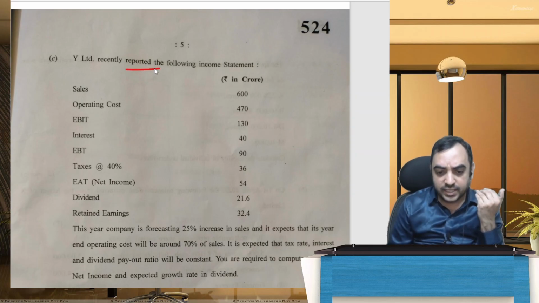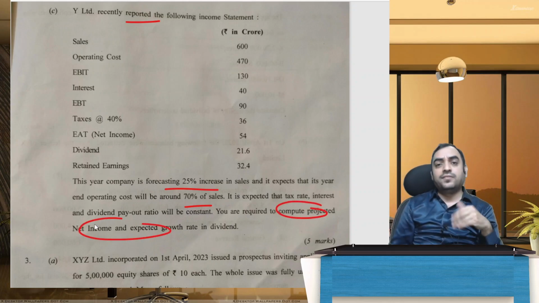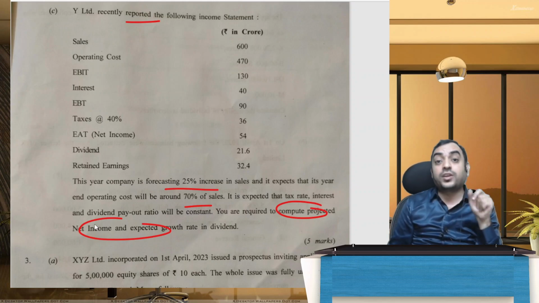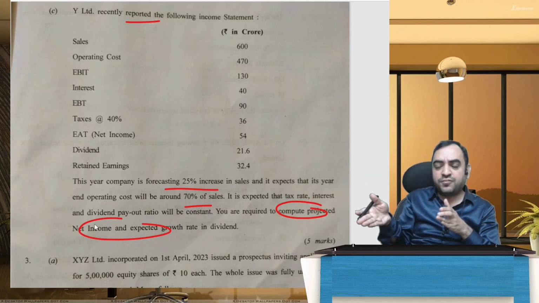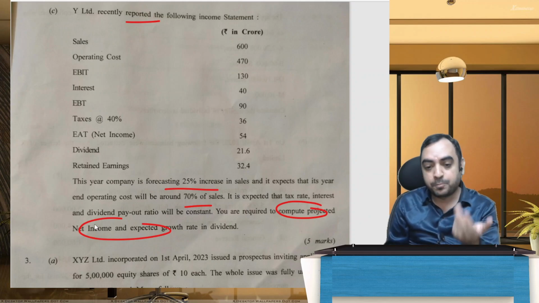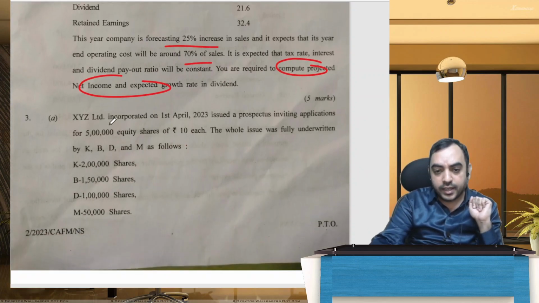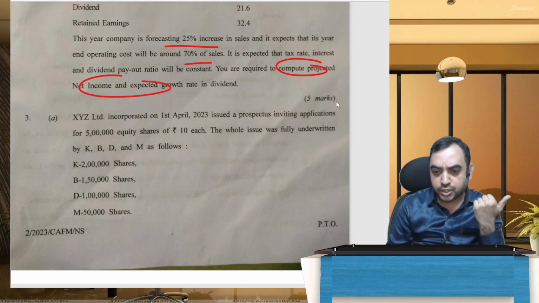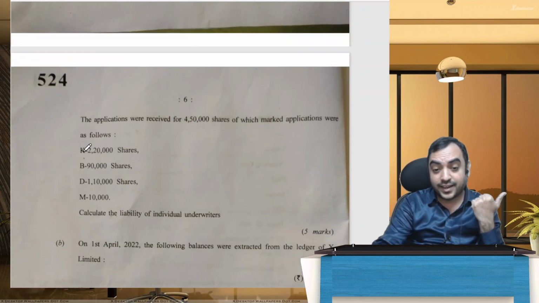They have given the income statement. They are forecasting a 25% increase. Cost will be 70%. You are required to compute the projected net income and growth rate in dividend. This problem is on forecasting. You just have to prepare a columnar statement and one more column for the increase, whatever information they have given. The new profit will come and the new dividend will come. Not a difficult one.